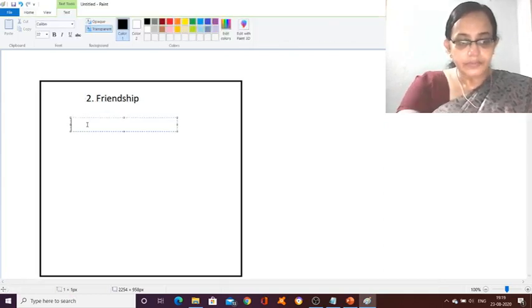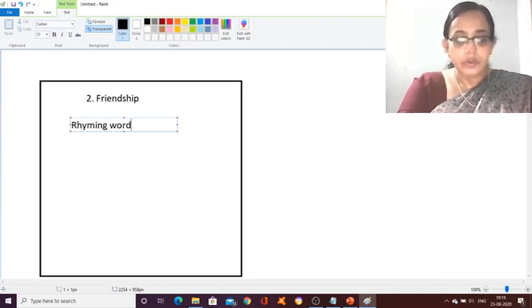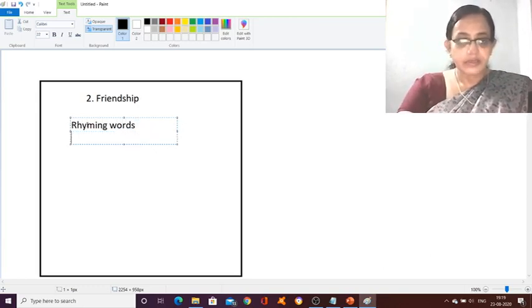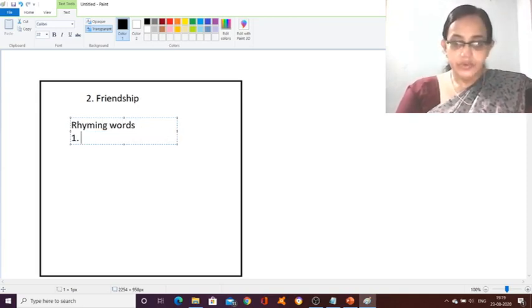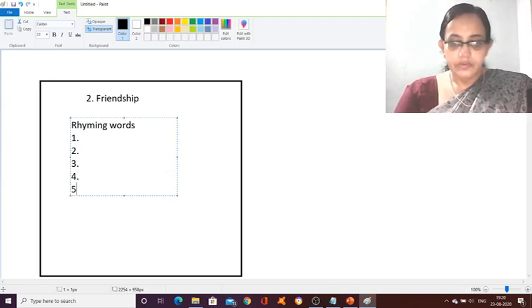Here you write heading, rhyming words, yes. Then you start writing. In one page you have 4 rhyming words, and the other page you have got 2. So 1 you write down, then 2 you write down, then 3 you write down, like this. 4, then 5, then 6, right? 5 or 6, including both the pages.